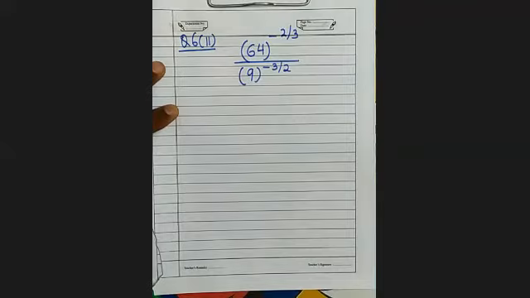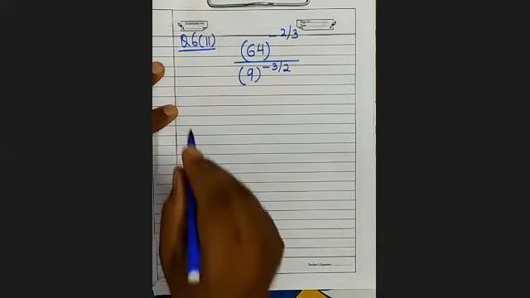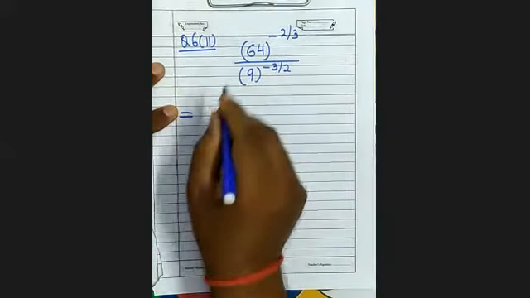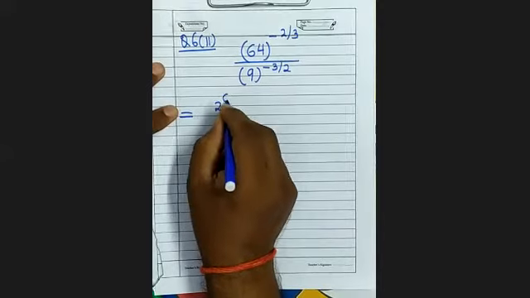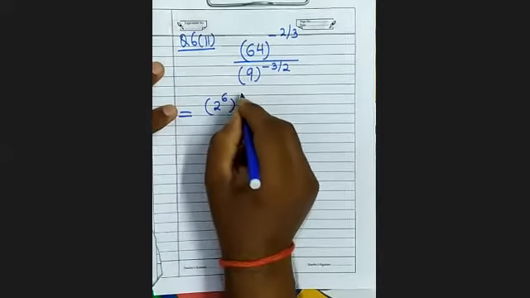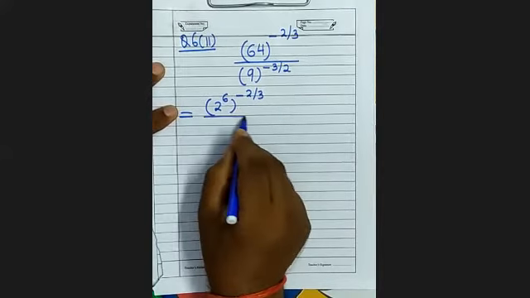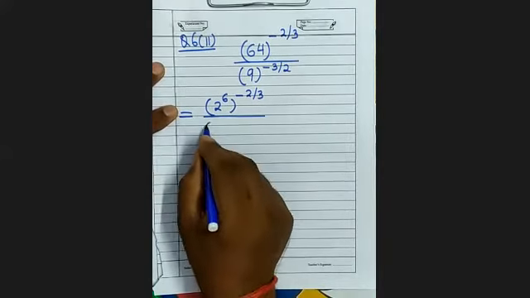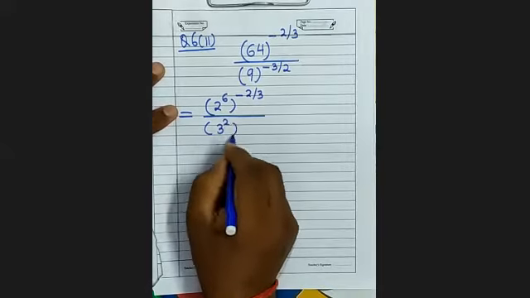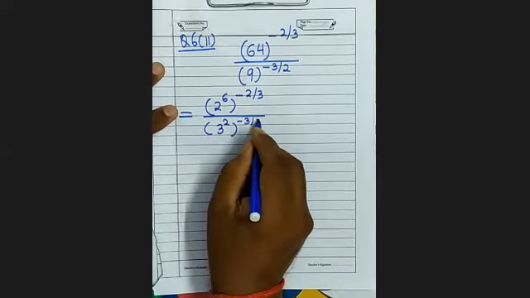So you simplify. First you simplify. 64 can be written as 2 to the power 6 whole to the power minus 2 by 3. 9 you can write 3 square whole to the power minus 3 by 2.